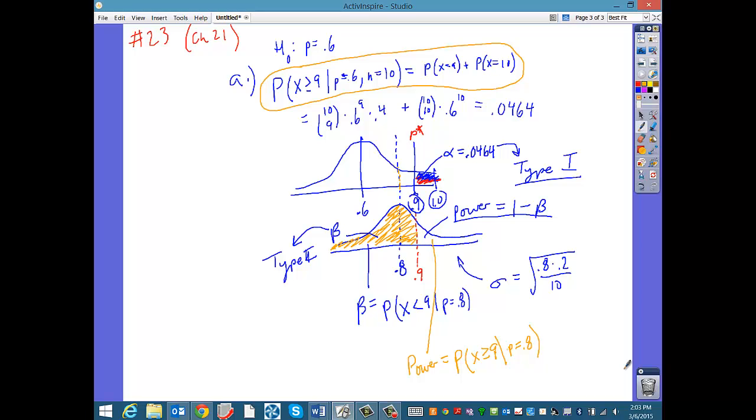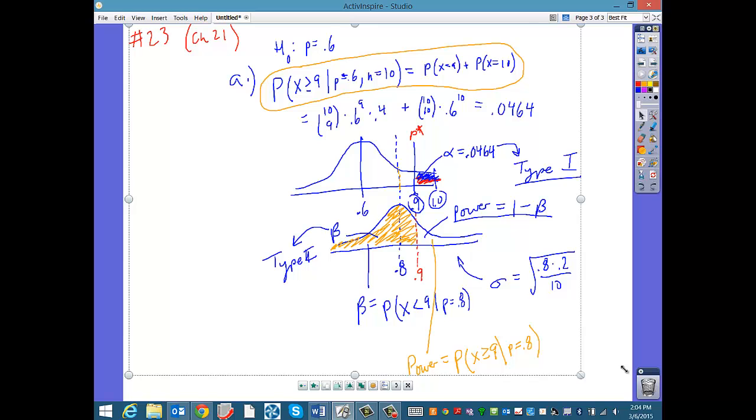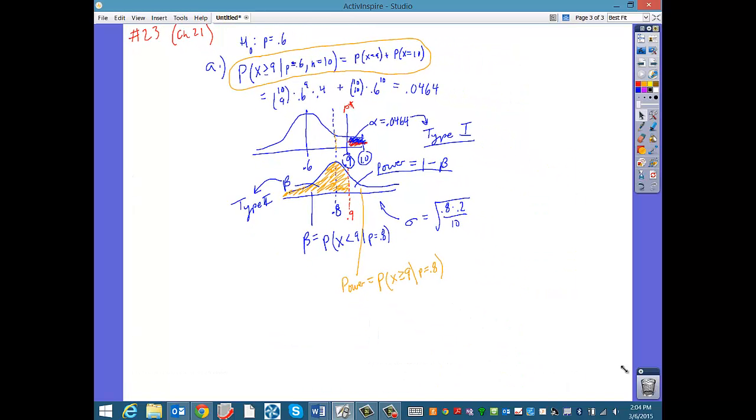We have to do the same thing here, assuming p is 0.8, to get the power of this test. So, okay, let's do that. Okay, so yeah, this is a little complex, but this is important to point out.